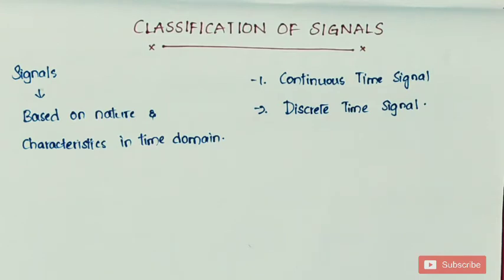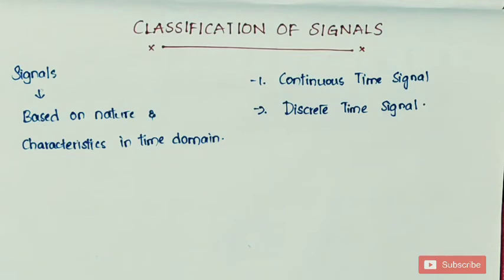In continuous time signal, the signal changes continuously with respect to an independent variable. As the name itself indicates, the continuous time signal changes continuously with respect to an independent variable.